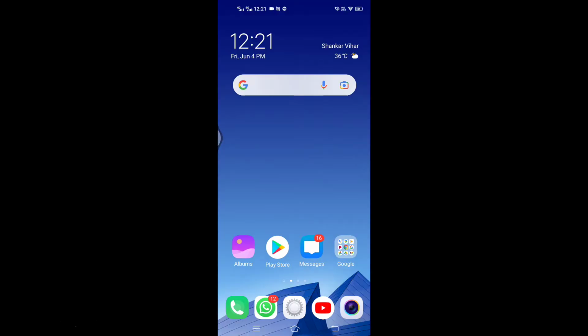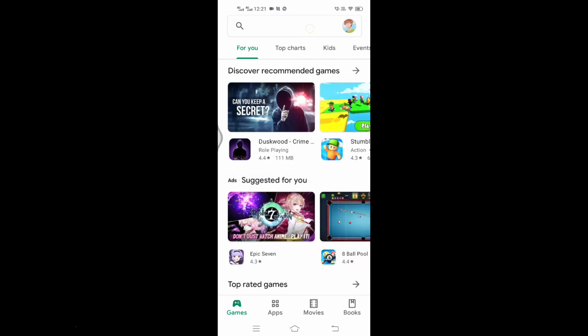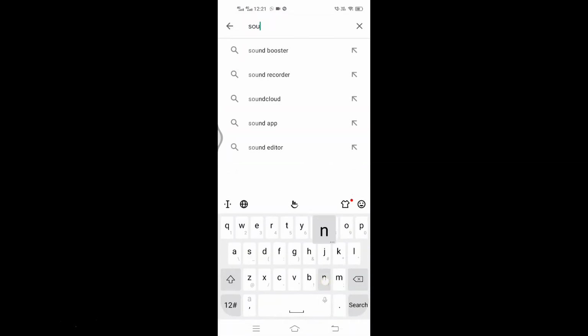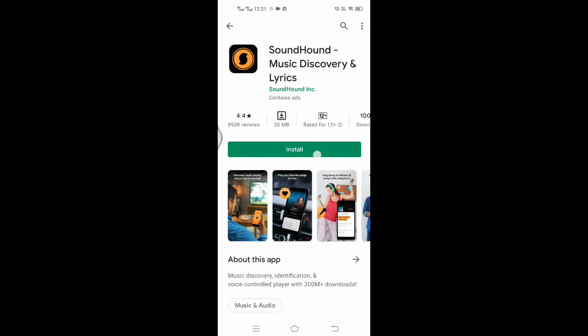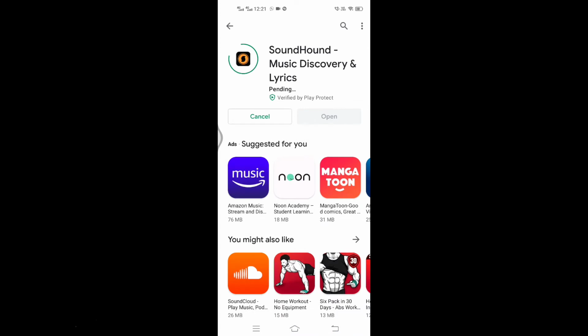App 2. SoundHound. SoundHound is smart enough to identify the music even if it's of poor quality or a poorly hummed sound. Static noise in the background creates no bar between the app and returning the right song details.